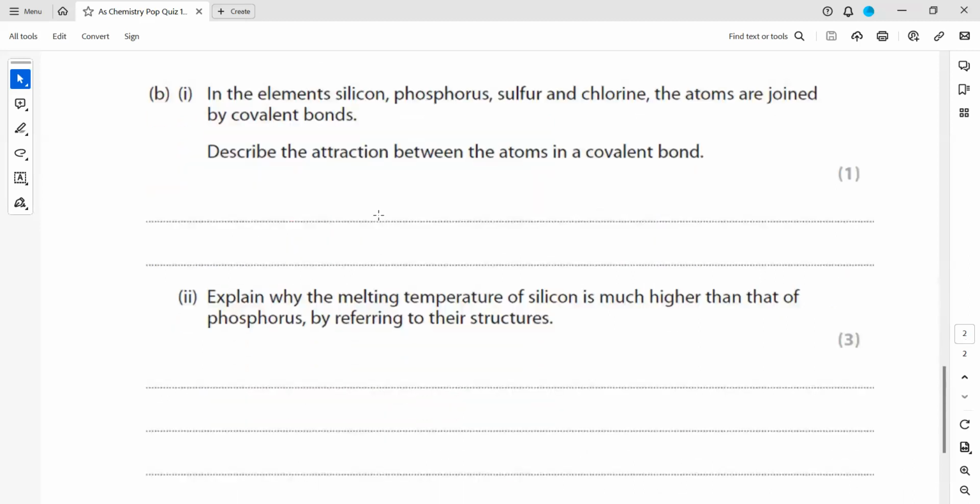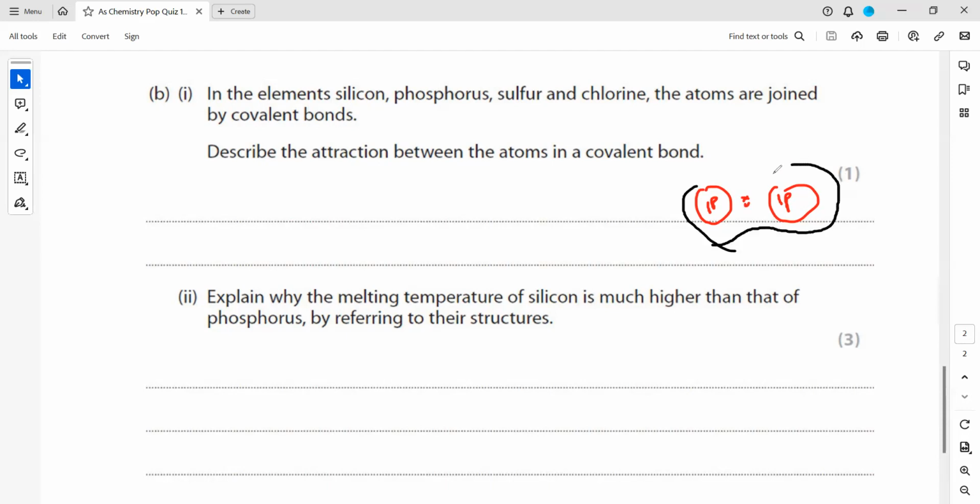In the elements silicon, phosphorus, sulfur, and chlorine, atoms are joined by covalent bonds. Describe the attraction between the atoms in a covalent bond. What kind of attraction is there? A covalent bond is also an electrostatic attraction, but what happens in a covalent bond? For example, say we have hydrogen. This is the nucleus of one hydrogen, which has one proton. This is the nucleus of another hydrogen, with one proton, and they share the electrons between them.